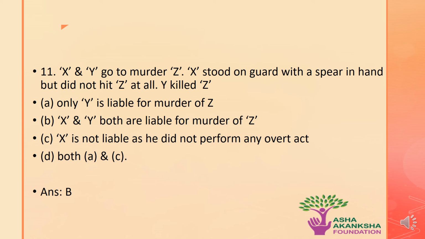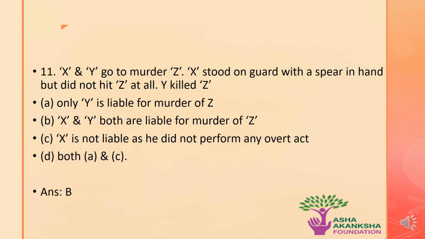The next question is, X and Y go to murder Z. X stood on guard with a spear in hand but did not hit Z at all. Y killed Z. Select the correct option in the above situation. The options are A, only Y is liable for murder of Z. B, X and Y both are liable for the murder of Z. C, X is not liable as he did not perform any overt act.